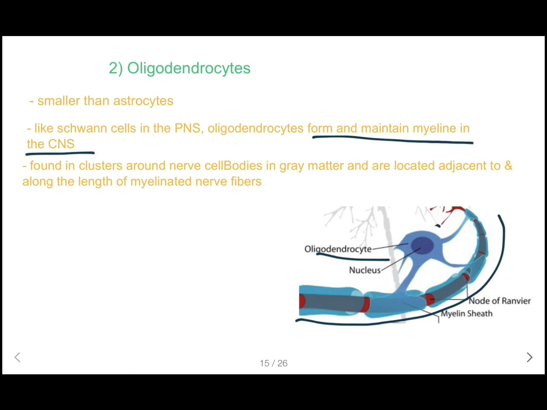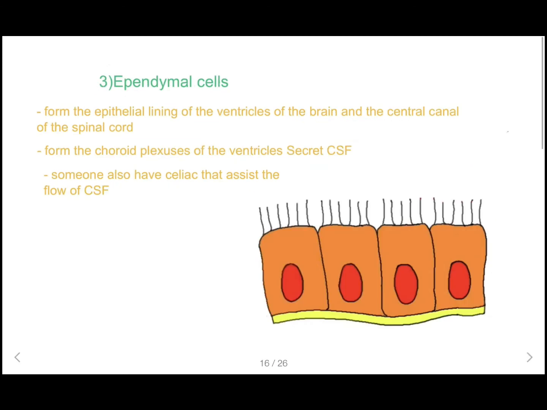So next we are going to talk about the ependymal cells. Ependymal cells form the epithelial lining of the ventricles of the brain and the central canal of the spinal cord. Also, they form the choroid plexuses of the ventricles, which secrete CSF.